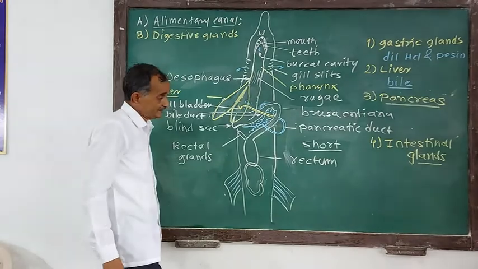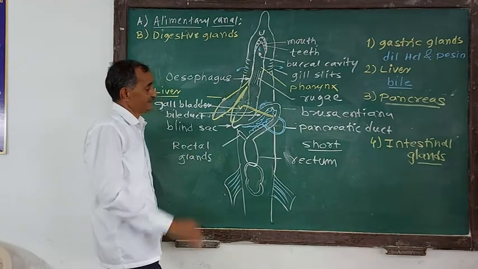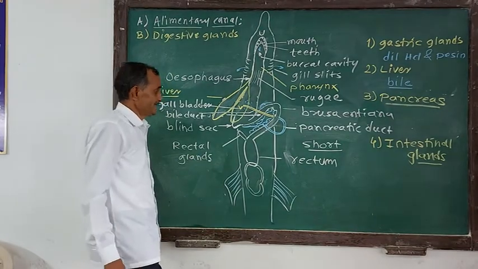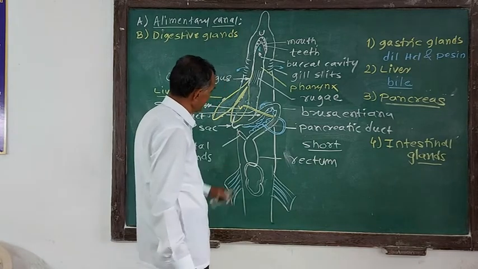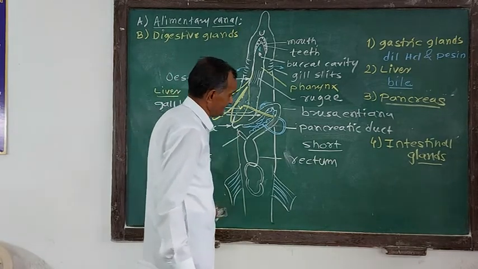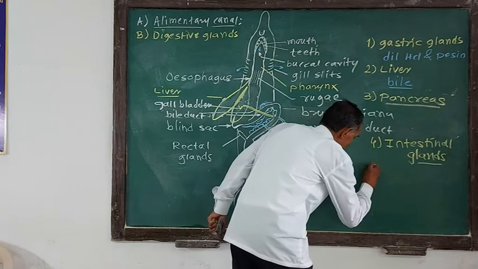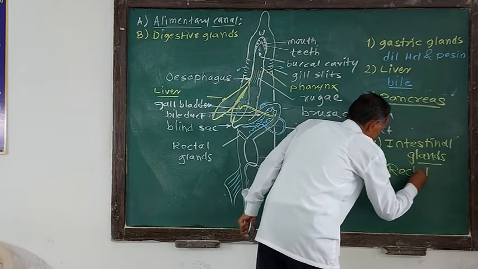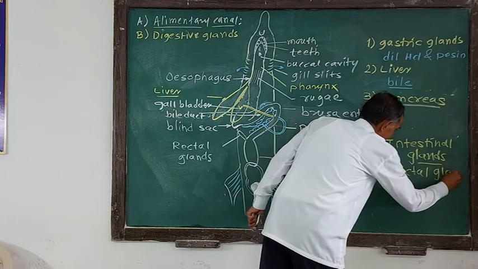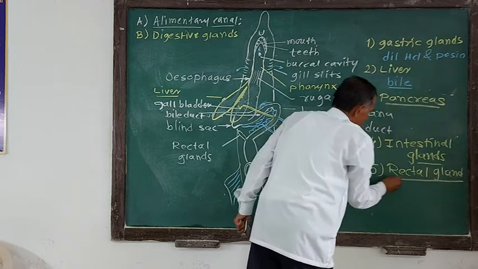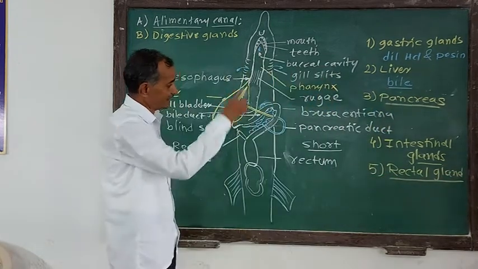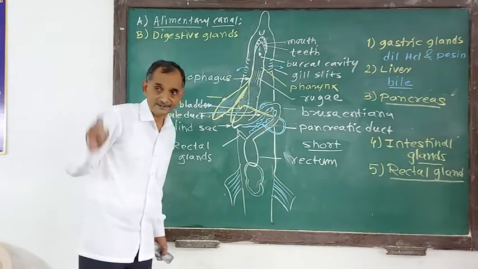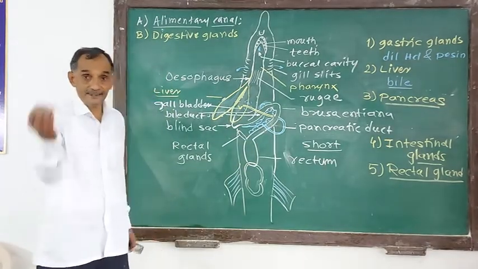They secrete intestinal juice, which contains digestive enzymes. The next type is the rectal gland, but the rectal gland has no function in digestion. It is simply attached to the rectum of the alimentary canal.